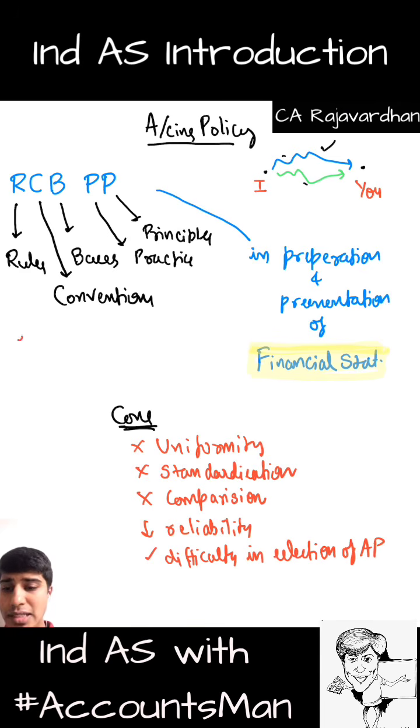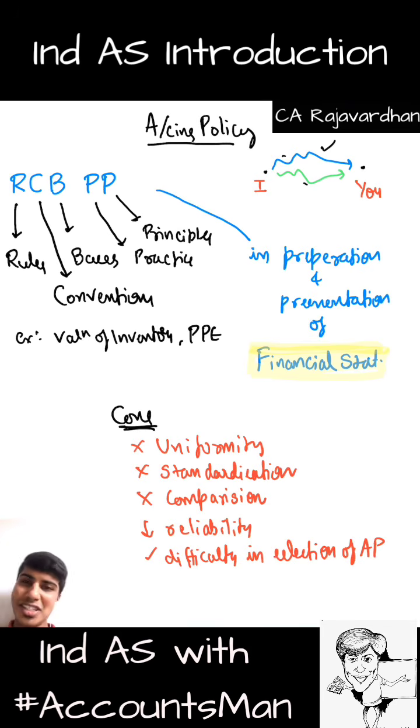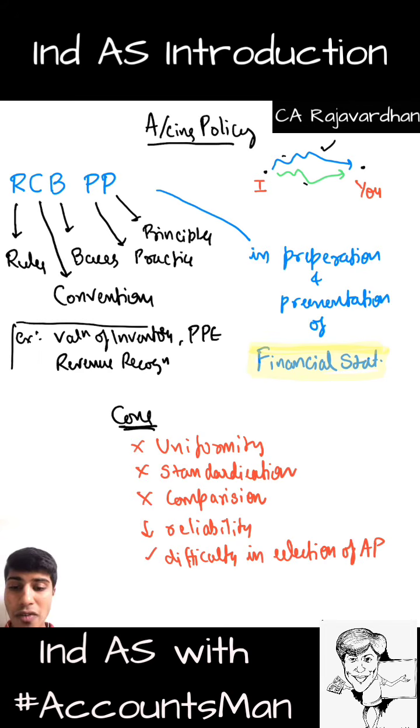And if you want, we can discuss the examples with respect to accounting policies. So what are the examples of accounting policies? Valuation of inventory, and valuation of property, plant and equipment. Property, plant and equipment is, as of now, we can call it fixed assets, whereas what is PPE we will discuss when we start Ind AS 16. Then revenue recognition, when to recognize revenue, valuation of fixed assets, valuation of intangible assets. All these are examples of accounting policies which will be simplified by the standards.